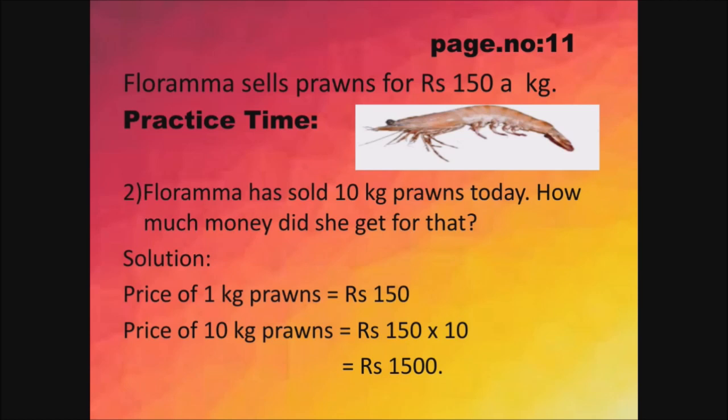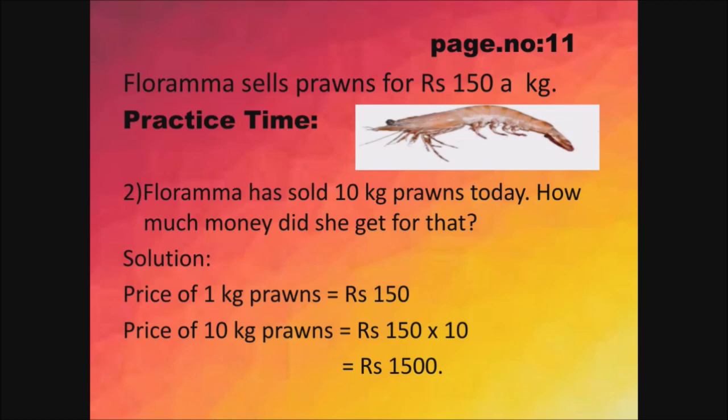Second sum. Florama had sold 10 kg prawns today. How much money did she get for that? So students, as I have said already, if they give one thing's price or weight and they ask to find for many things, you have to multiply. Yes. Here you have a solution.